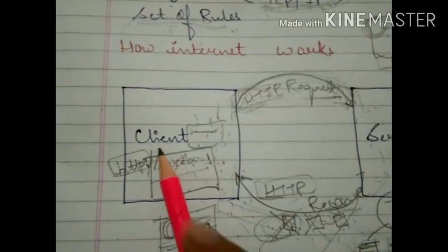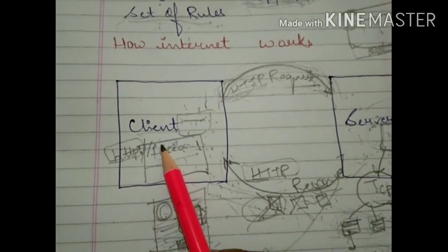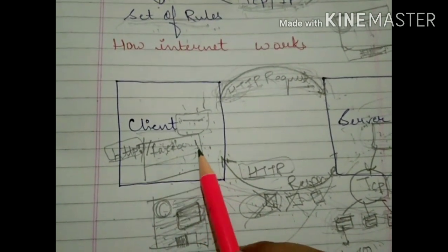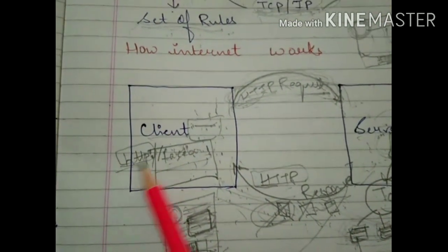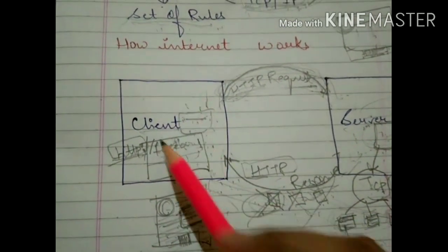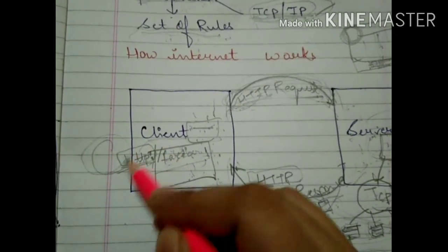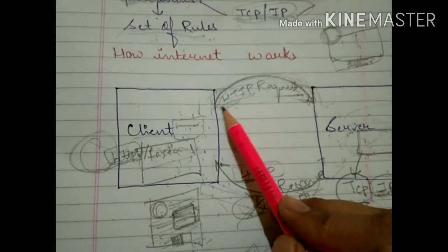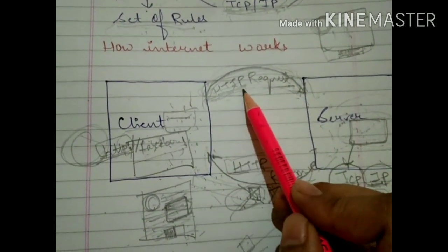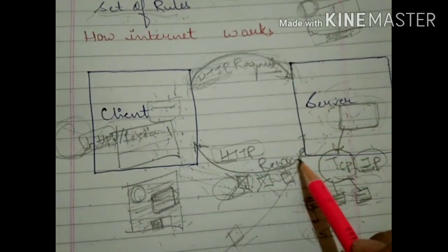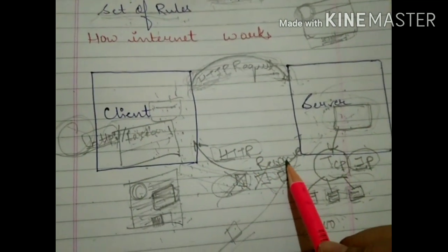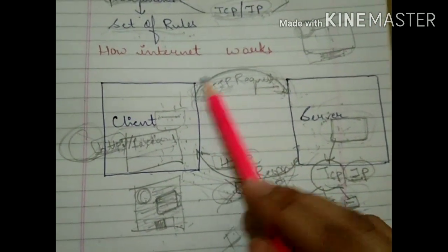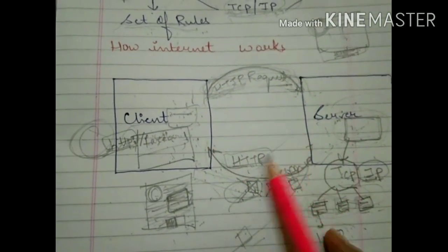Now what happened? The client is requesting something. This one is your computer. From your computer, in Google Chrome, you write facebook.com. When you press enter, HTTP is automatically written there, your processing starts, and a request moves from your computer to your server. This request is known as an HTTP request. The server gives you a response, and that response is known as an HTTP response. This is the establishment of the connection, and the HTTP protocol is responsible for establishing this connection between client and server.